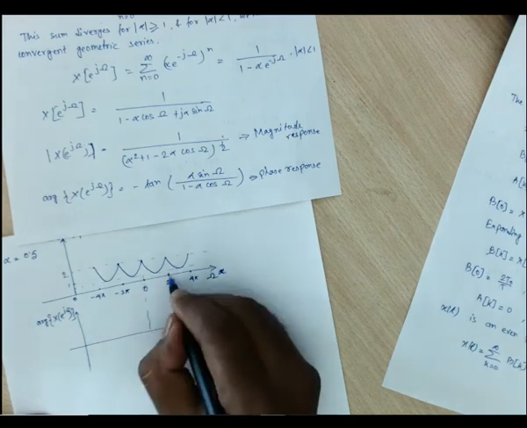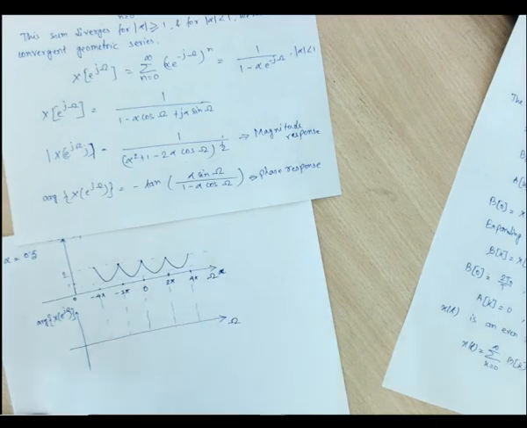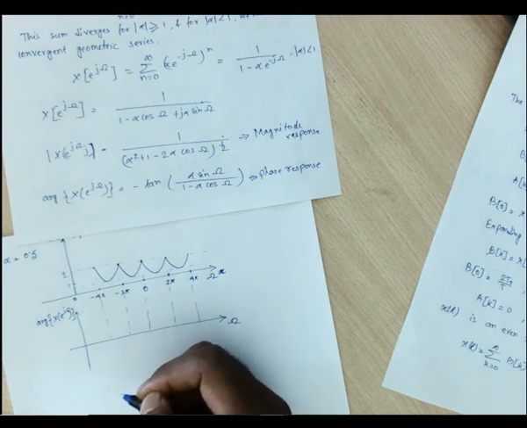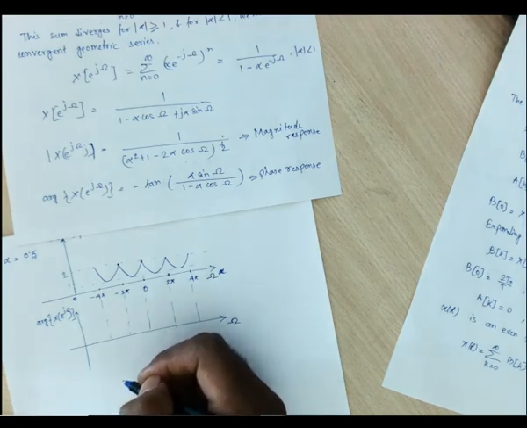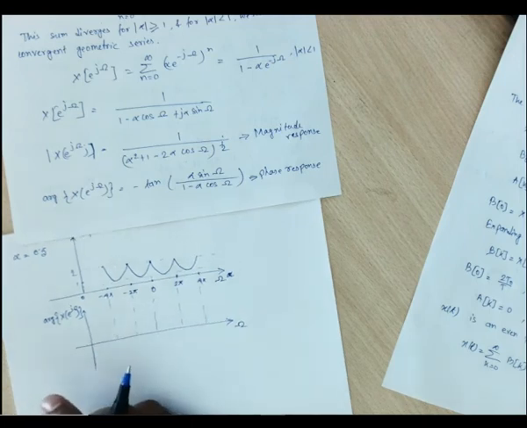Same way we are supposed to find it. So what will be the value of this argument at omega equals 0? What will be this value?